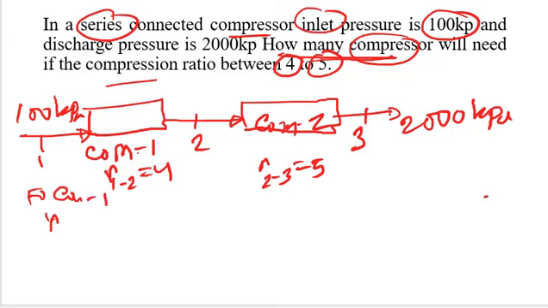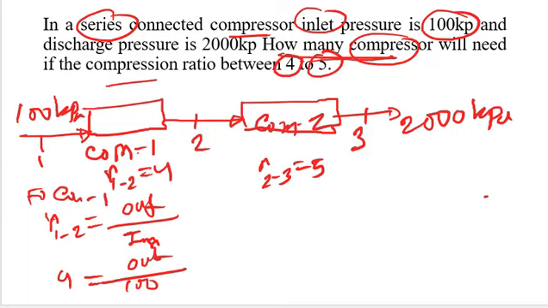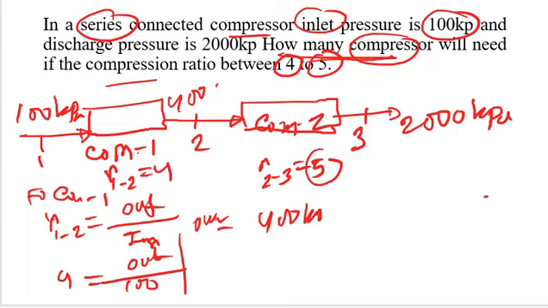We know the ratio. If you consider compressor 1, R 1 to 2 equals output over input. Okay, the ratio is 4 equals output, which we don't know, over input, which is 100. Then the output will be 400 kilopascal. Okay, that means this first compressor's output is 400.